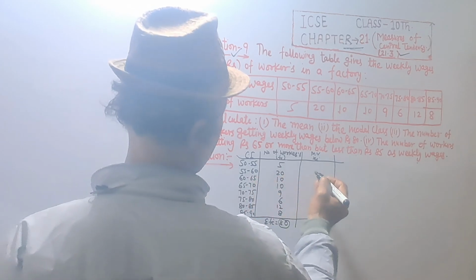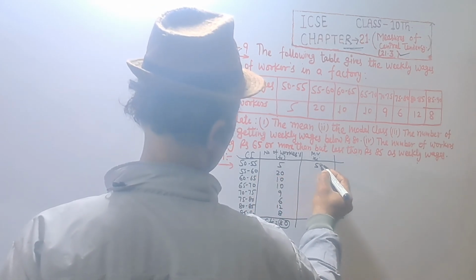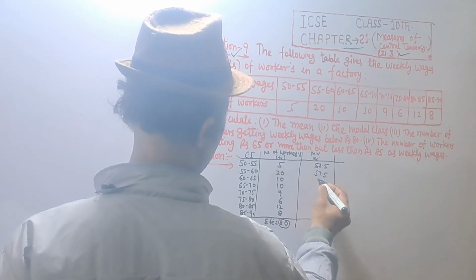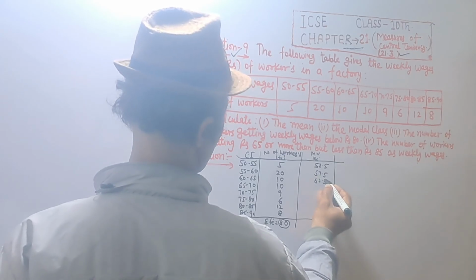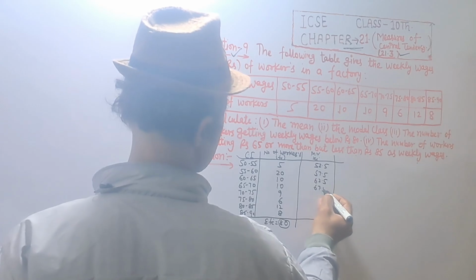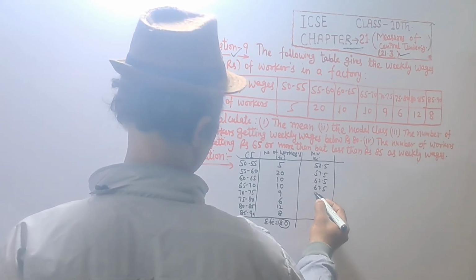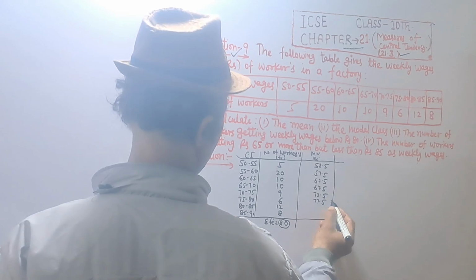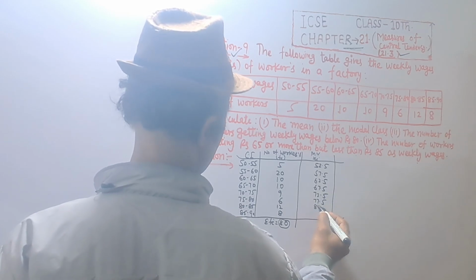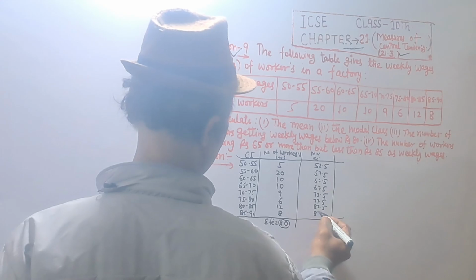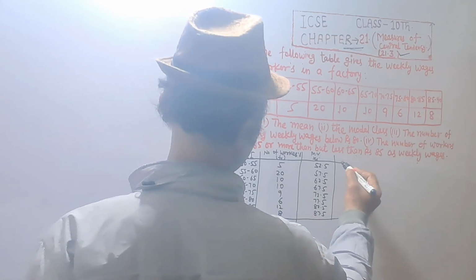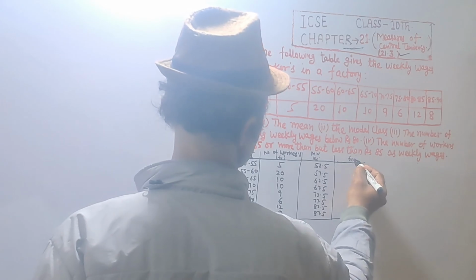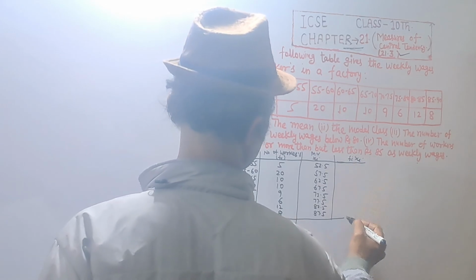And mid value, that is xi, (50 plus 55) upon 2, that is equal to 52.5, then 57.5, 62.5, 67.5, 72.5, 77.5, 82.5 and 87.5. Then fi into xi.